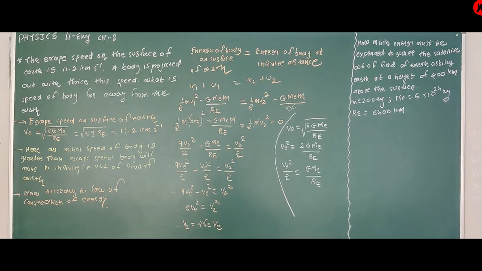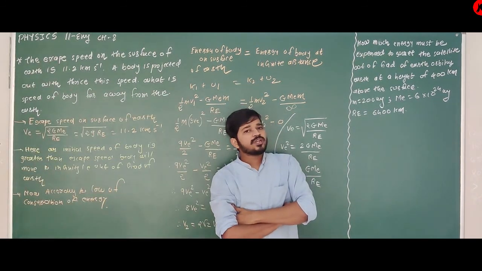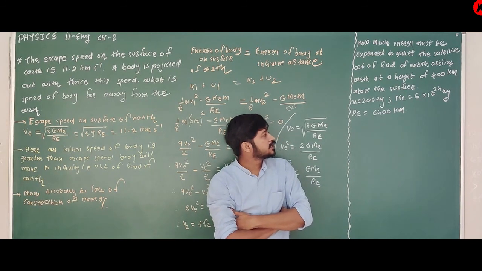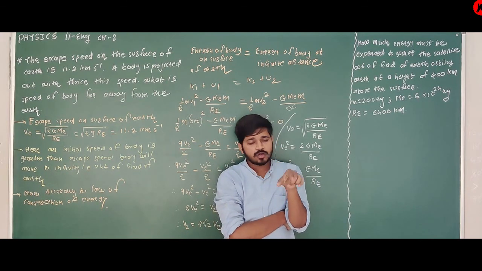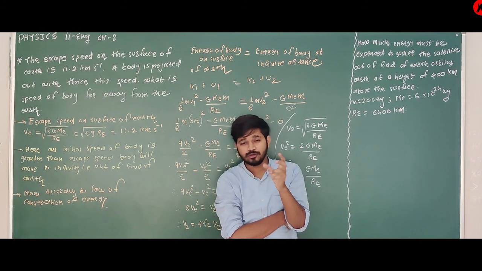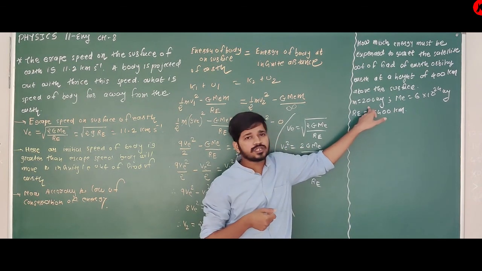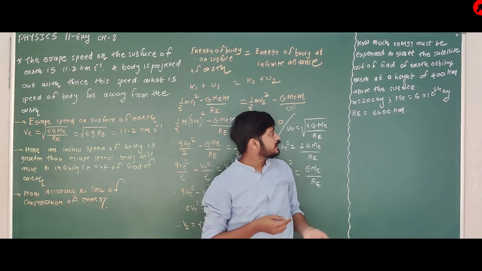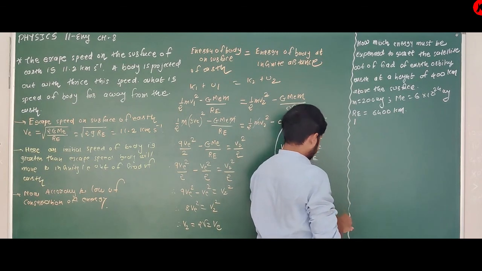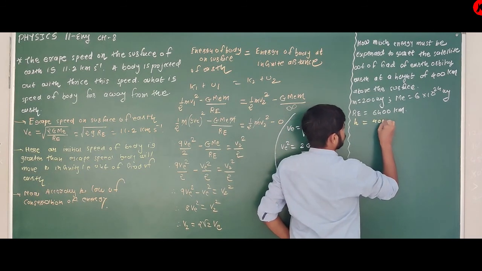How much energy must be expended to rocket the satellite out of the field of Earth, orbiting Earth at a height of 400 km above the surface? Actually, there is one satellite orbiting at a height of 400 km. Mass of satellite 200, mass of Earth and radius of Earth are given. So height h, the height from the surface, is 400 km.